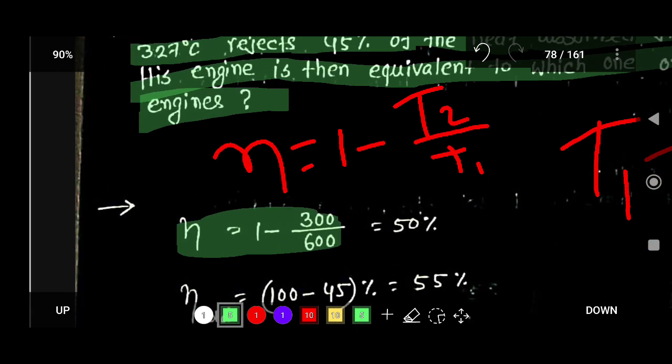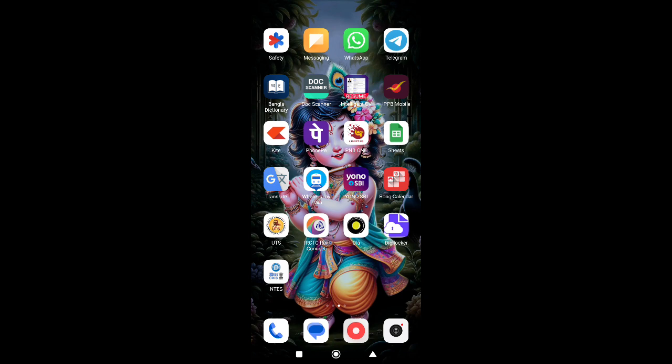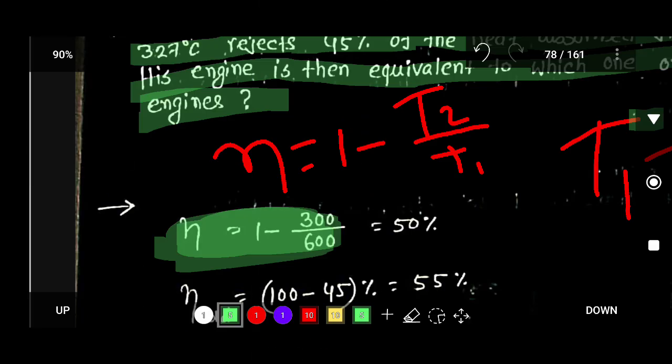So efficiency equals 1 minus 300 by 600, which is basically 50%.